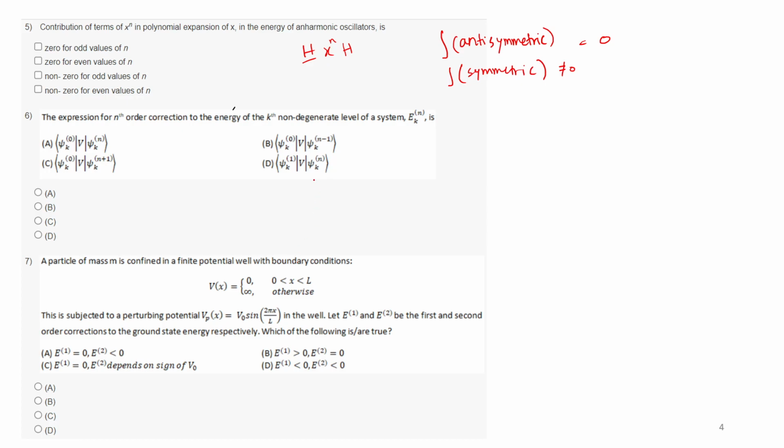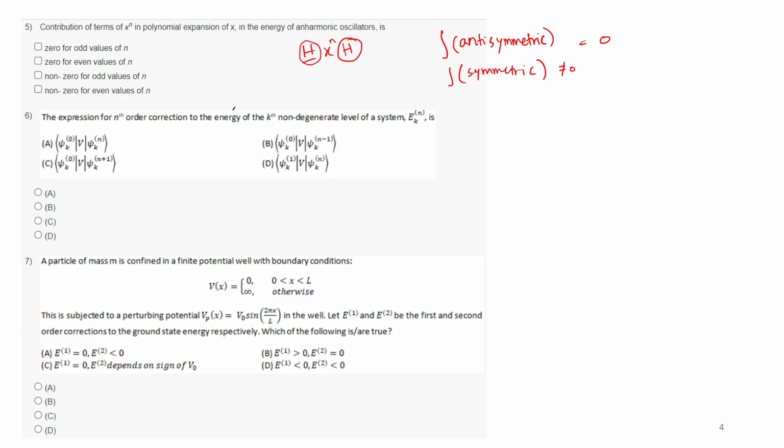Okay, that's better. So for this case, what we have seen is that whatever the Hermite polynomial is, symmetric or anti-symmetric, the two functions are there, so eventually the whole thing depends on the x to the power n, whatever perturbation we are using.